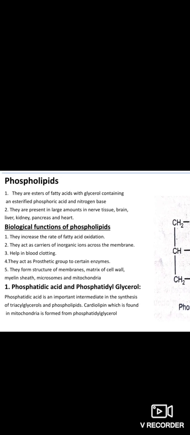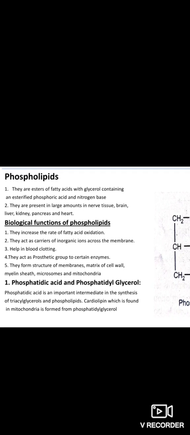Now, phospholipids. These are esters of fatty acids with glycerol containing esterified phosphoric acid and nitrogen base. They are present in large amount in nerve tissue, brain and kidney, pancreas and heart. Biological functions of phospholipids: they increase the rate of fatty acid oxidation, act as carriers of inorganic ions across the membranes, help in blood clotting, and act as a prosthetic group to certain enzymes. They form structure of membranes, matrix of cell walls, myelin sheath, microsomes, and mitochondria.